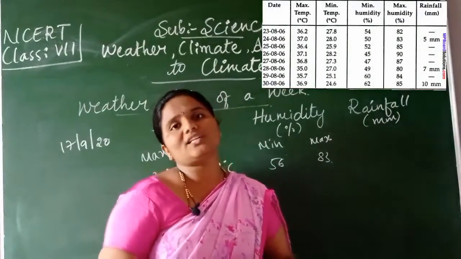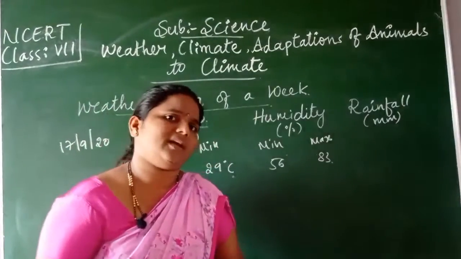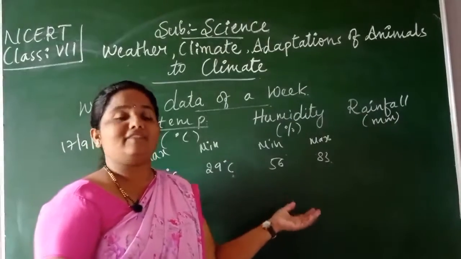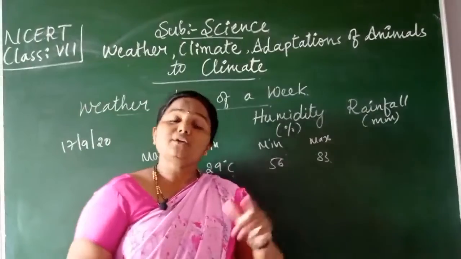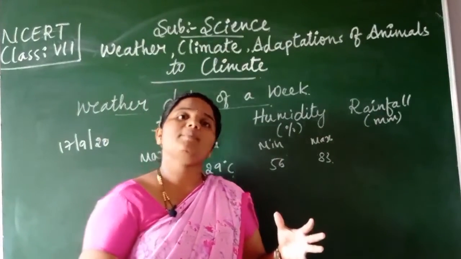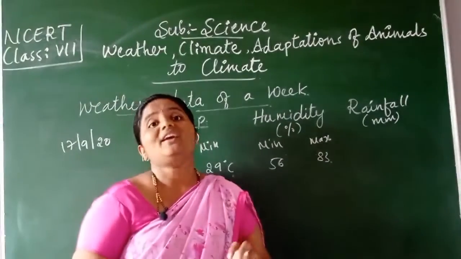And moreover, children, weather is a complex phenomenon, because it won't be the same at all times. Even though we are giving information about it, the situations may change. Suddenly we will get clouds and receive heavy rainfall.